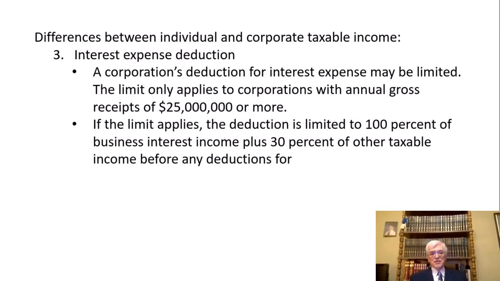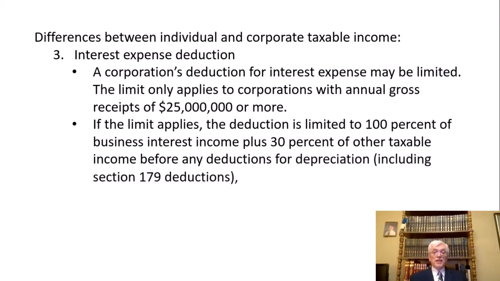So you've got your business interest income. You can offset that with interest expense up to 100%. And then any other taxable income, only 30% of that other taxable income. Now, this is good news because we're not going to count deductions for depreciation, including Section 179 deductions, as well as depletion and amortization. So that means that you can take that 30% limit before you subtract that stuff out. So it gives you a higher limit for your interest deduction. So that's, as I say, good news that it's going to be before these particular deductions.